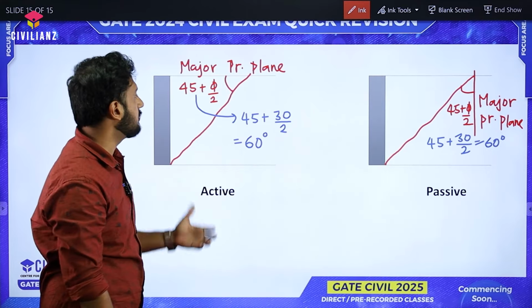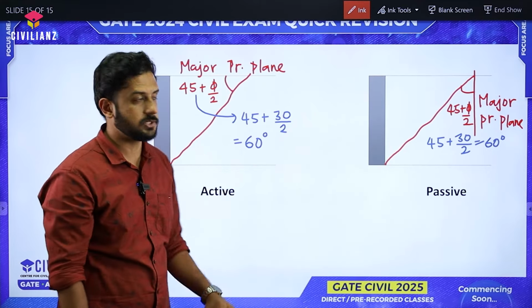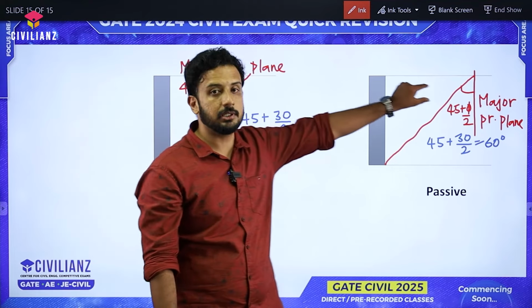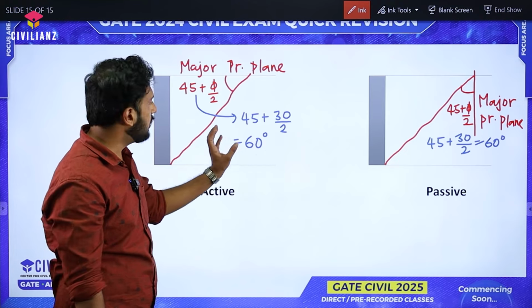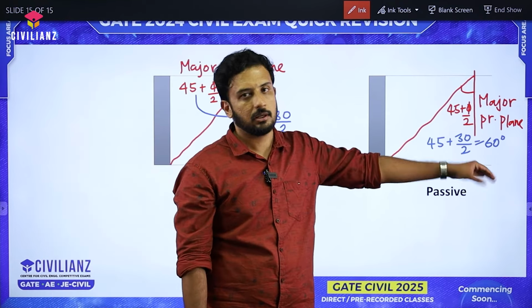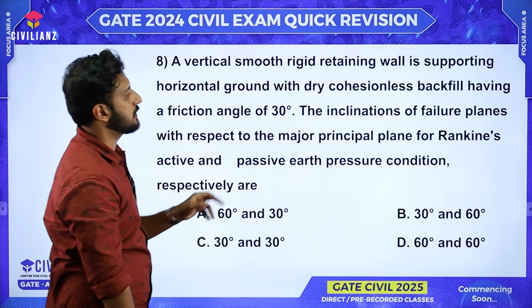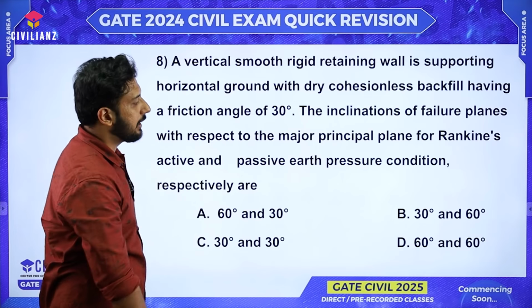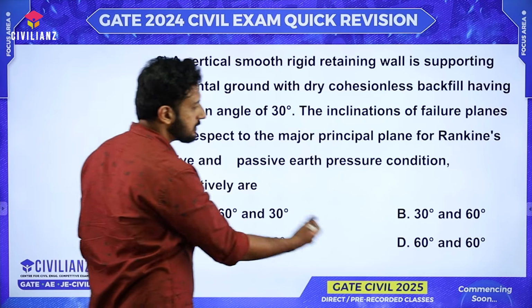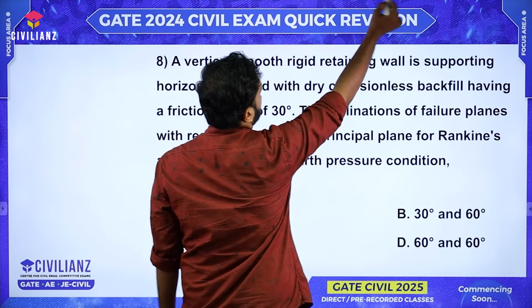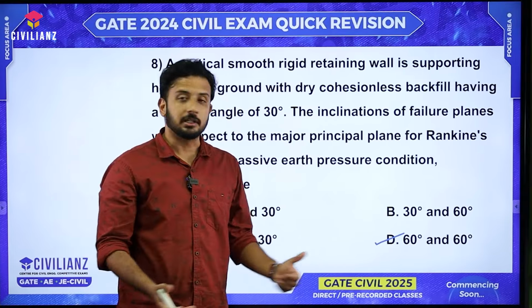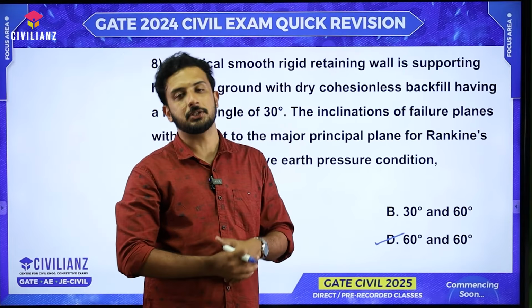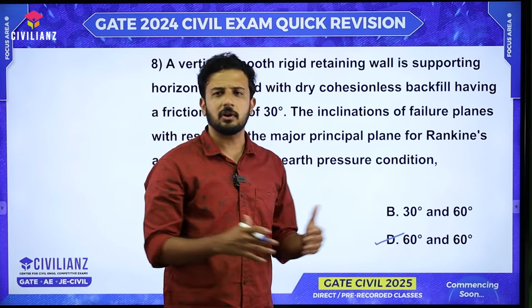Suppose the question was with respect to horizontal, then this will be 60 and this will be 30. Suppose the question was with respect to vertical, this will become 30 and this will become 60. But here what they are asking is with respect to the major principal plane. So in both cases it's going to be 60 and 60. So which option will be correct? Option D will be the final answer. So these are the questions that came from the geotechnical engineering subject. The questions were somewhat moderate, right?